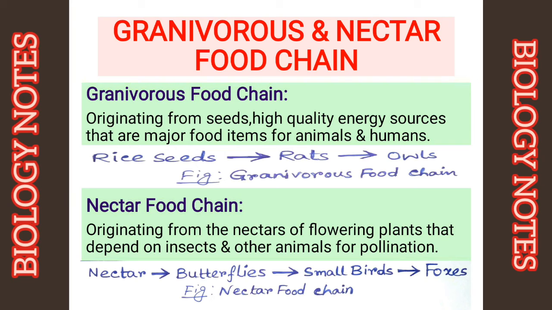Granivorous food chain. Originating from seeds, high-quality energy sources that are major food items for animals and humans. In the example, rice seeds are eaten by rats and rats are the food sources of owls. Nectar food chain. Originating from the nectars of flowering plants that depend on insects and other animals for pollination. In the example, nectar is eaten up by butterflies and these butterflies form the food source of small birds and these birds are again eaten by foxes.